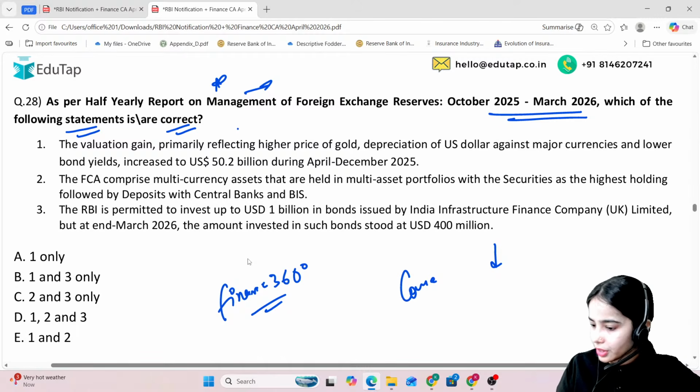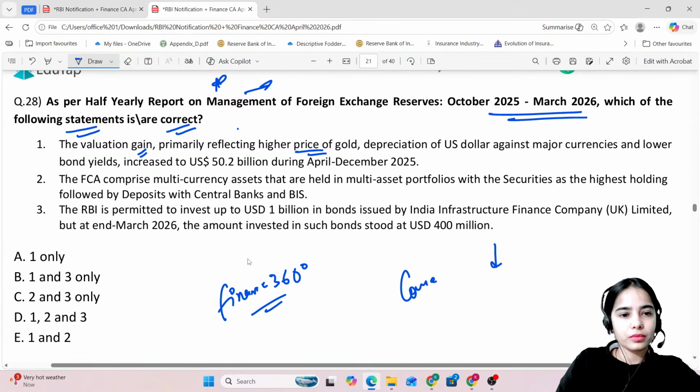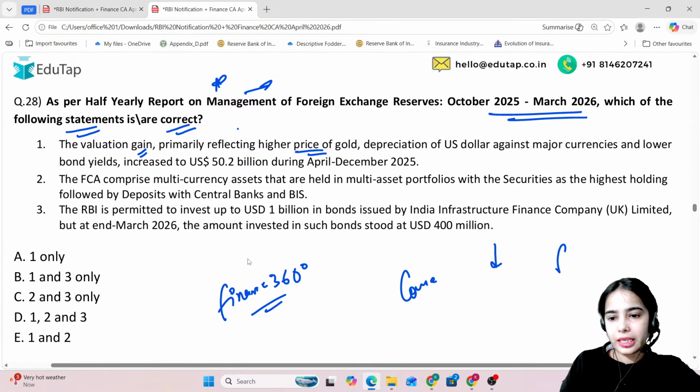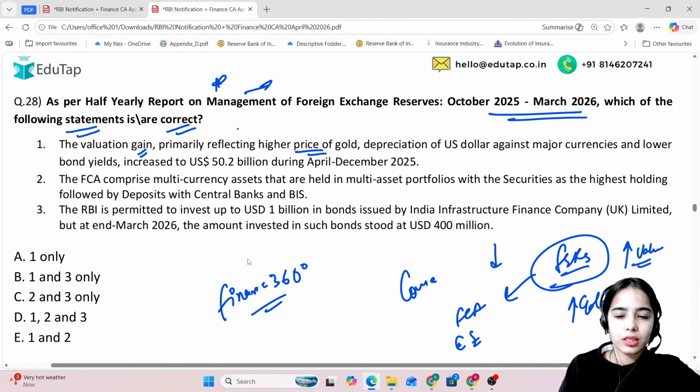Okay, try to answer this question. The valuation gain primarily reflects the higher price of gold. There is a valuation gain in the foreign exchange reserves. Whatever foreign exchange reserves the central bank has, the value has increased because of the increase in prices of gold. In the foreign exchange reserves, the RBI also holds foreign currency assets such as euro, pound sterling, Japanese yen, and dollars. The dollar has depreciated against the major currencies such as euro, pound sterling, and Japanese yen, so these currencies have become stronger.